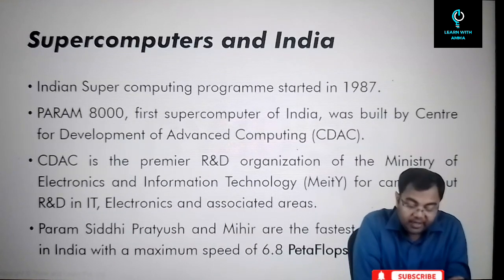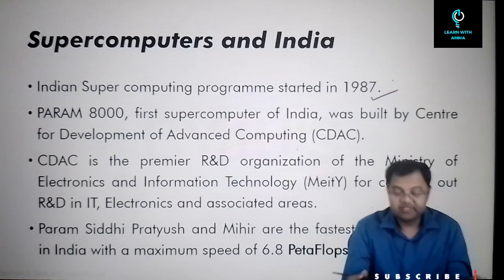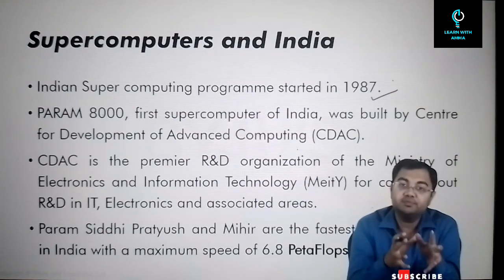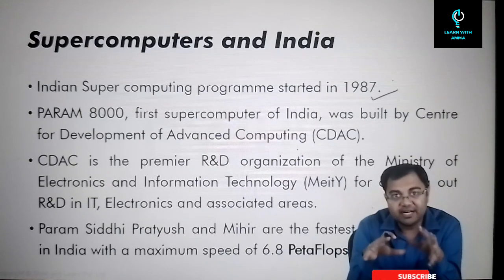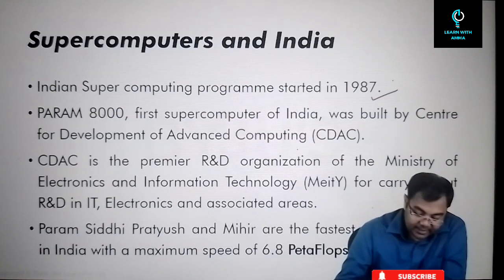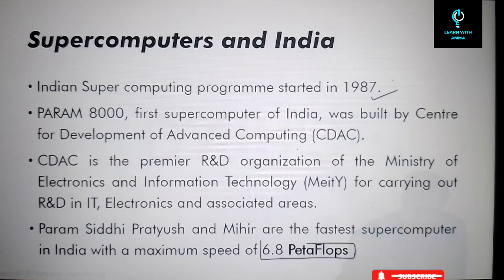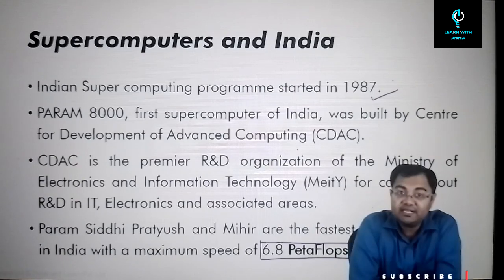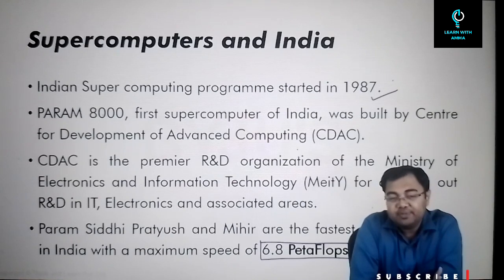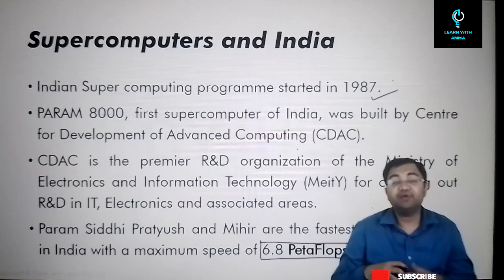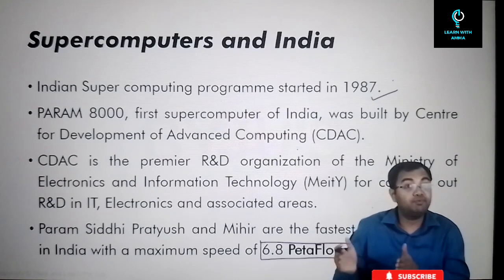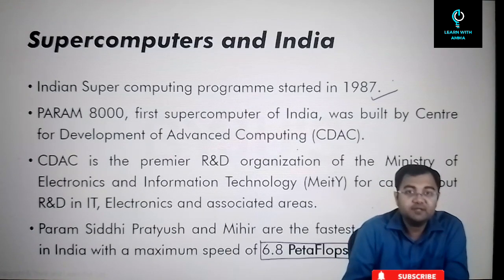Now, if you talk about India, the first Indian supercomputing program started in 1987. We started to build supercomputers for specific purposes, for weather monitoring, for agricultural monitoring, for all these purposes. We started building our own supercomputers. Currently, the highest speed in supercomputers in India has been seen as 6.8 petaflops. Now 6.8 is a very low speed as compared to the highest supercomputing speeds that we have seen in the world. So right now Indian supercomputers do not even fall in the top 50 of the fastest supercomputers.